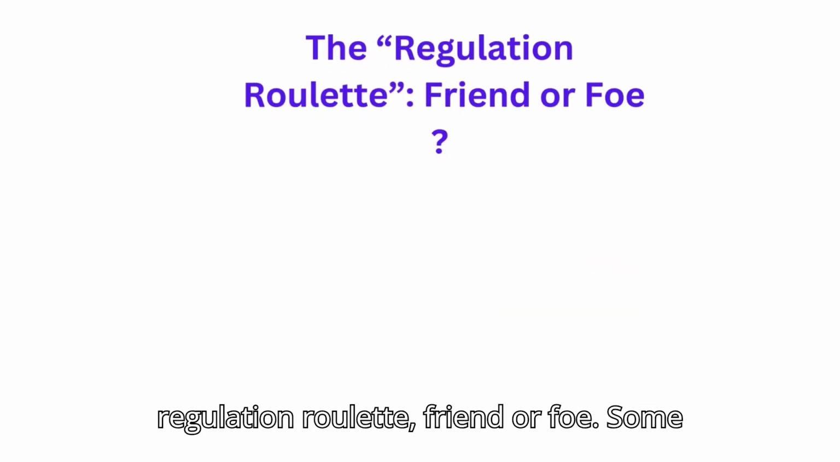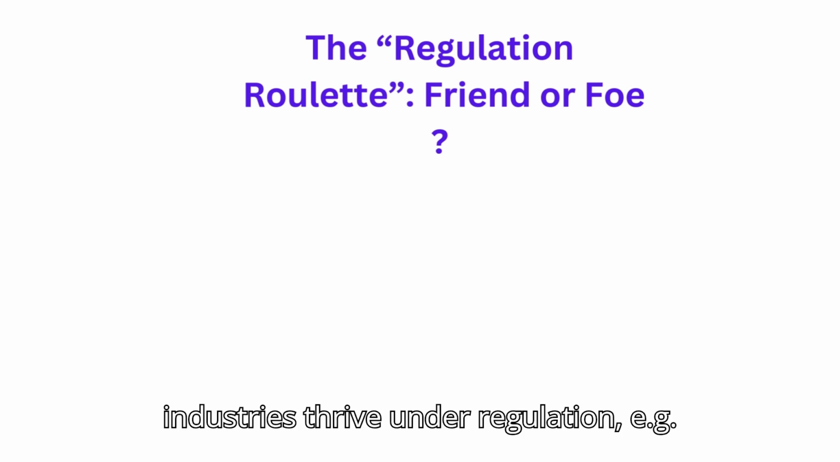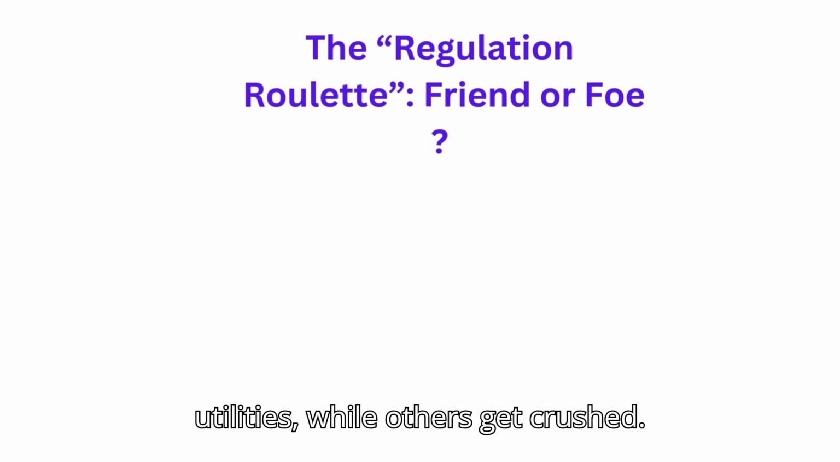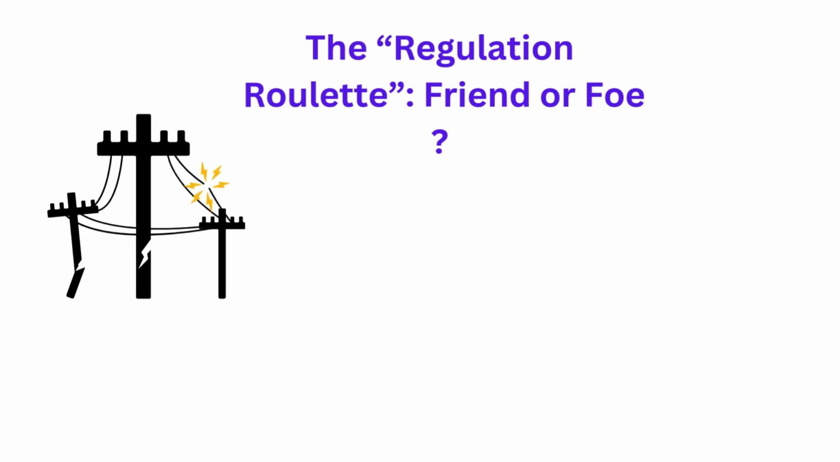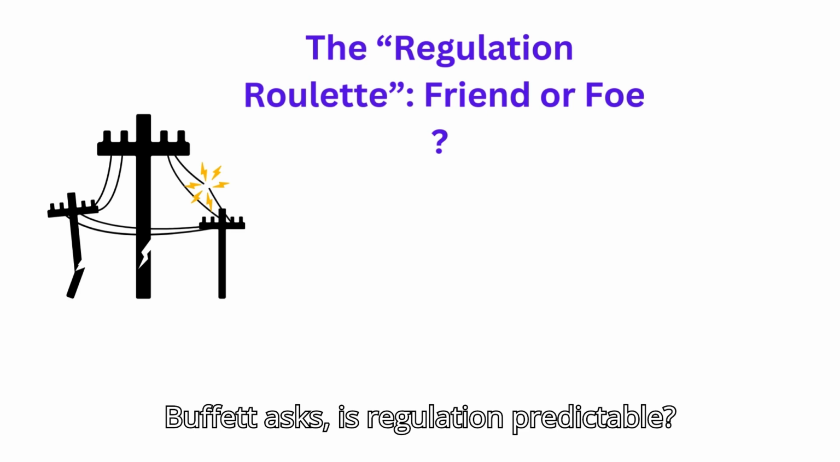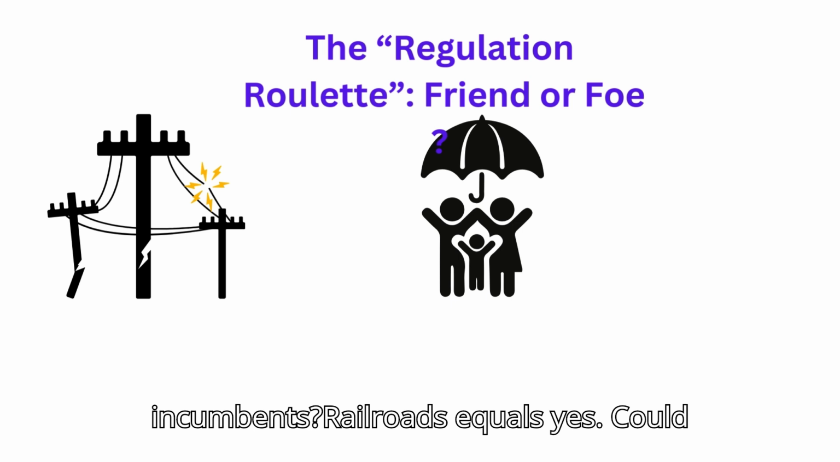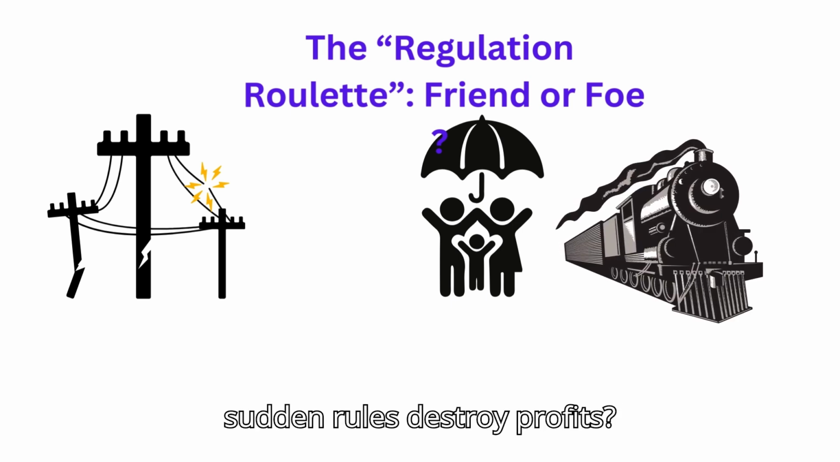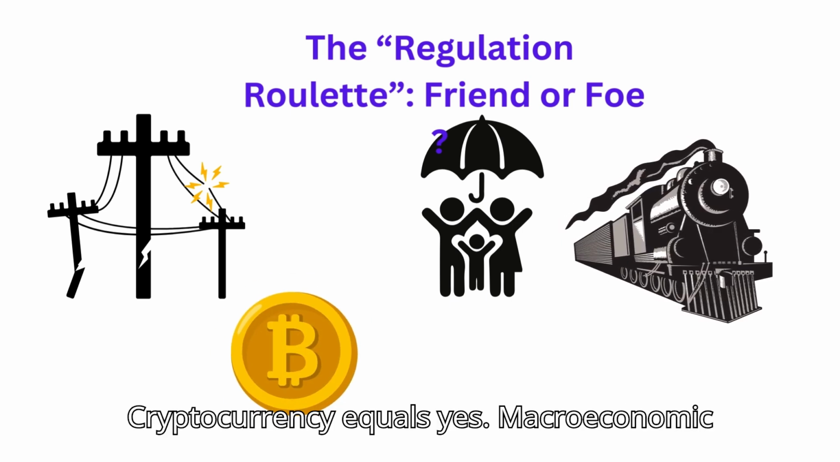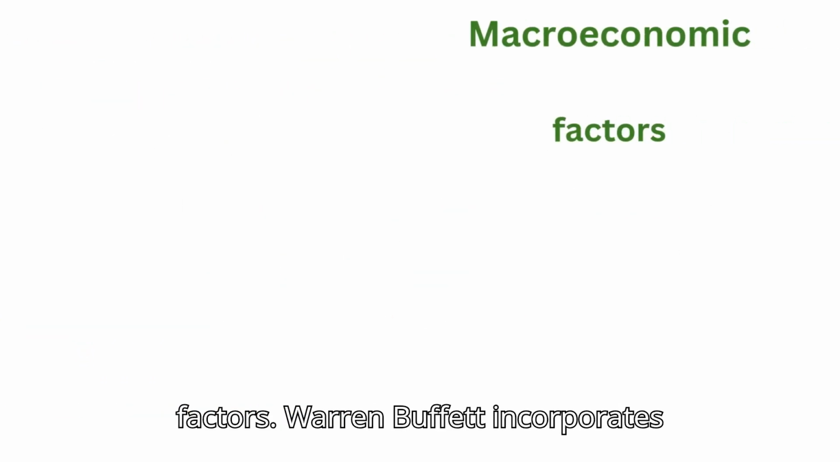The regulation roulette: friend or foe? Some industries thrive under regulation, e.g., utilities, while others get crushed. Buffett asks, is regulation predictable? Insurance equals yes. Does it protect incumbents? Railroads equals yes. Could sudden rules destroy profits? Cryptocurrency equals yes.